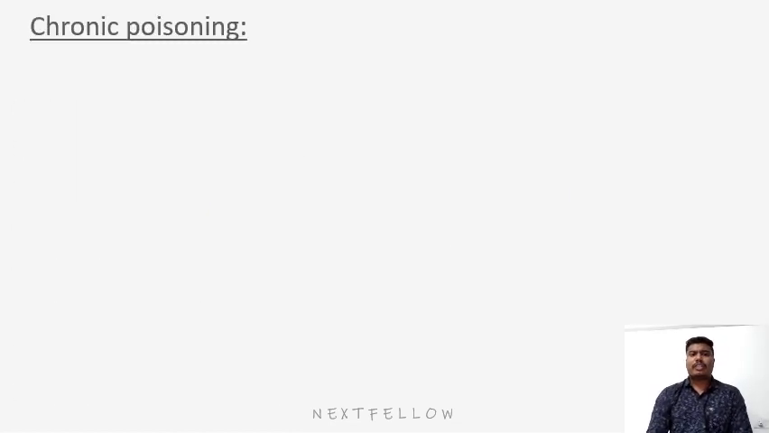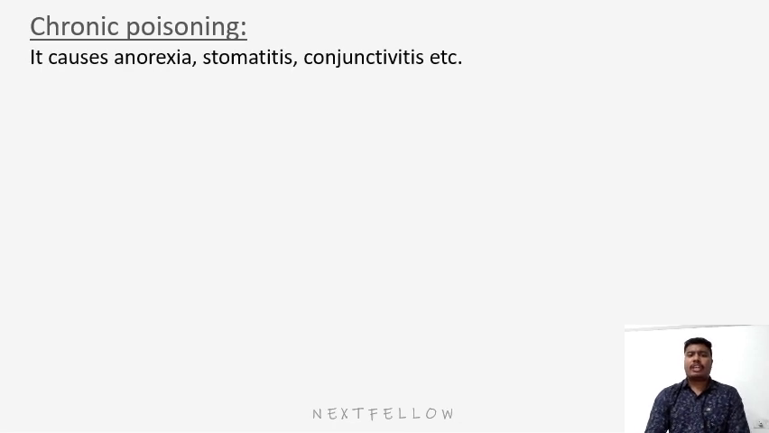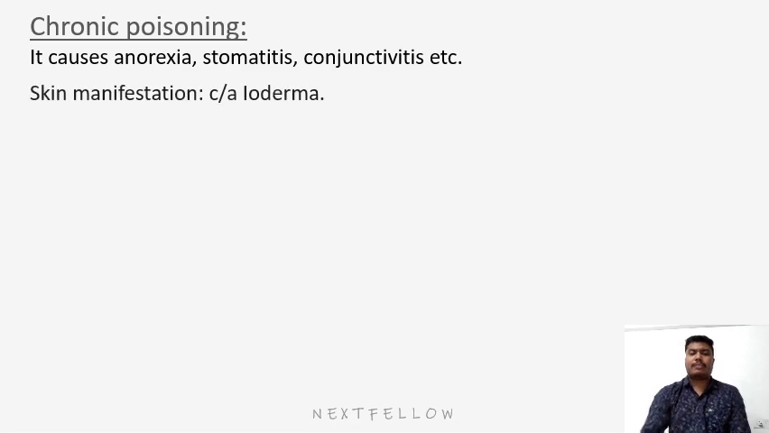Now we will discuss chronic poisoning of iodine. It is also known as iodism. It causes anorexia, lymphadenopathy, weight loss, metallic taste, stomatitis, conjunctivitis, and many more symptoms like iodine mumps. The main typical symptom is the skin manifestation of chronic iodine poisoning, called ioderma. It includes a triad of erythema, urticaria, and acne.